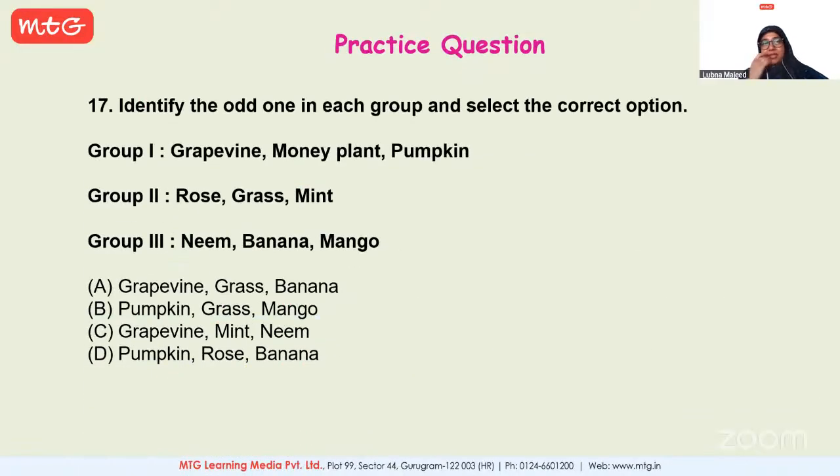Okay. Durva, please try to answer this. Here what you have to do is you have to identify the odd one. Odd one means different from the rest. In each group you have to see and then choose the right answer.